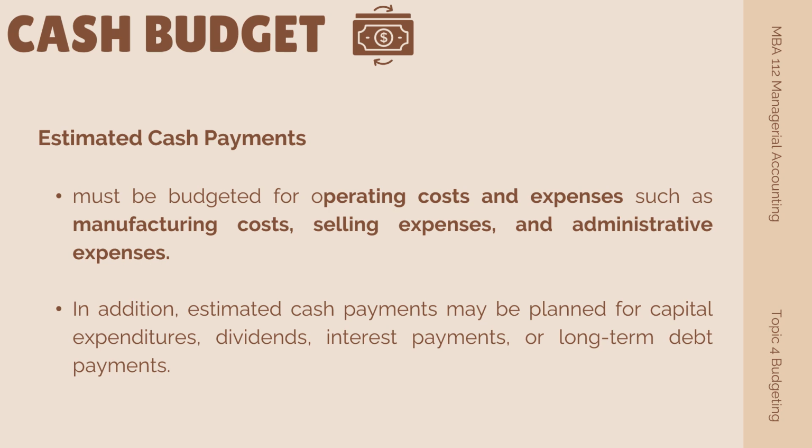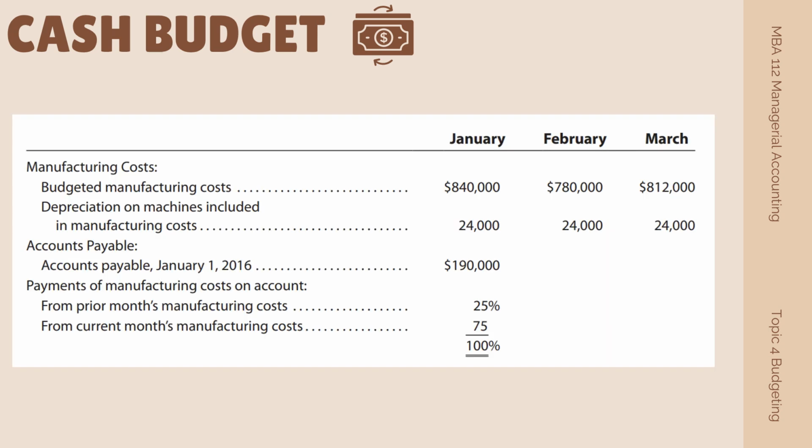Estimated cash payments must be budgeted for operating costs and expenses such as manufacturing costs, selling expenses, and administrative expenses. In addition, estimated cash payments may be planned for capital expenditures, dividends, interest payments, or long-term debt payments. To estimate cash payments for manufacturing costs, a schedule of payments for manufacturing costs is prepared. To illustrate, the following data for Elite Accessories Incorporation are used.